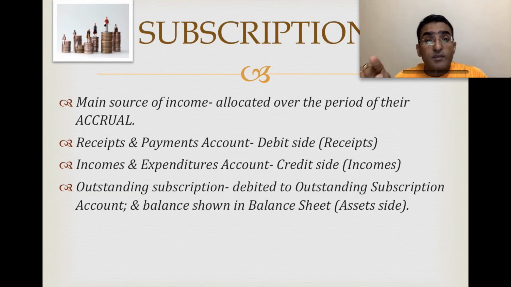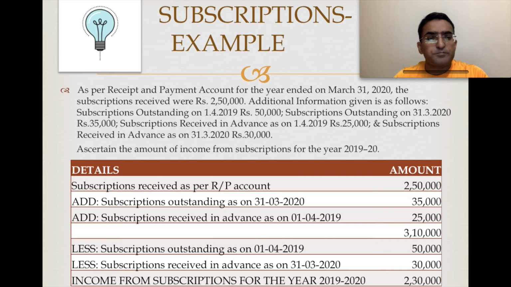The whole subscription received in cash will go to receipt payment debit side. But in income and expenditure account, it will go on which side? Income side. Which is the income side? Credit side. And what will you write there? You will write the amount of subscriptions relating to the current year. Okay? Remember this. And any kind of expenses, outstanding or advance that will be taken care of as per the question.